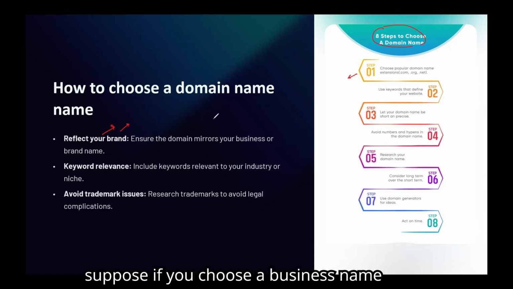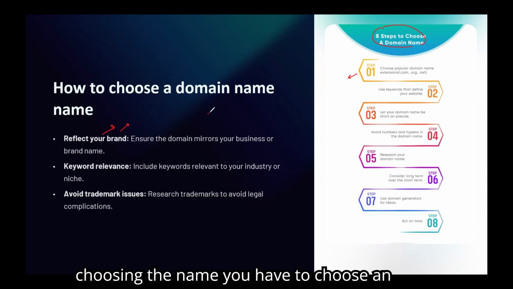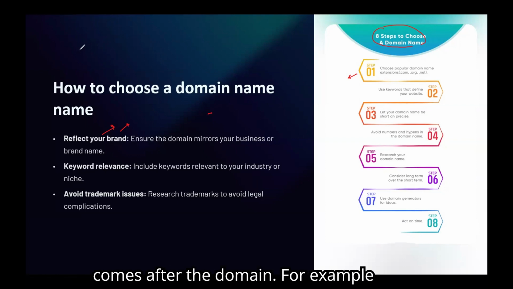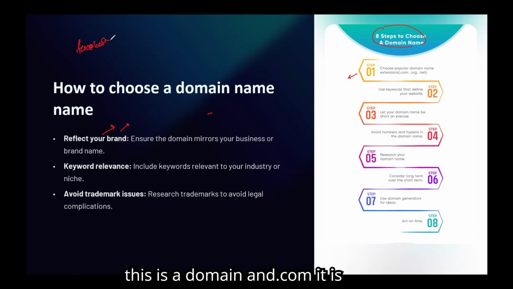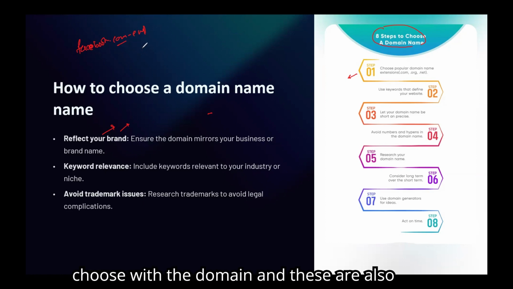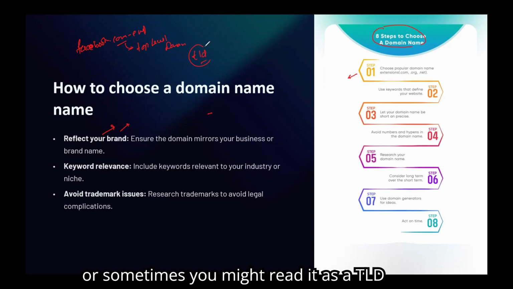Let's suppose you choose a business name, saying okay, this is the name through which I will be creating my website. After choosing the name, you have to choose an extension. What are extensions? Extensions come after the domain. For example, if you talk about Facebook, this is the domain, and .com is an extension. So there are various extensions available online that you can choose with the domain, and these are also known as top level domains, or sometimes you might read it as TLD.